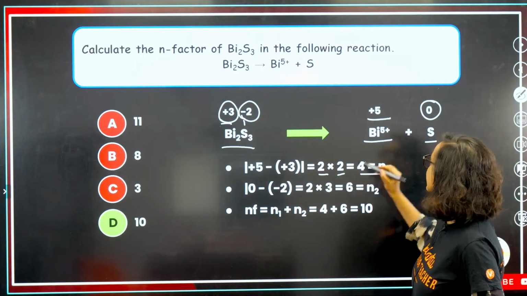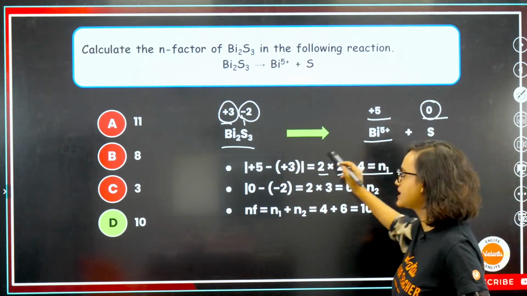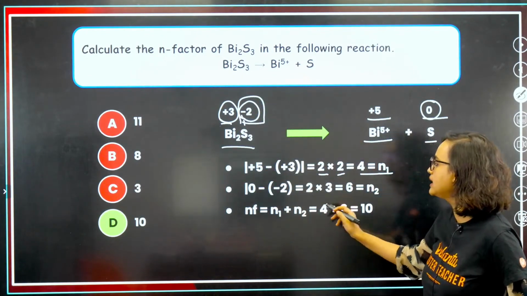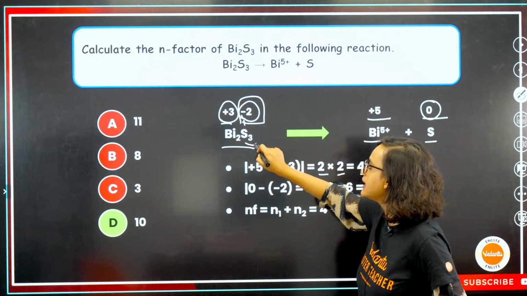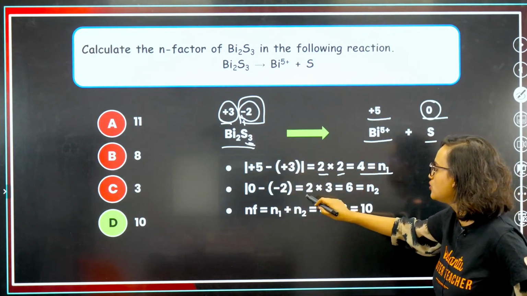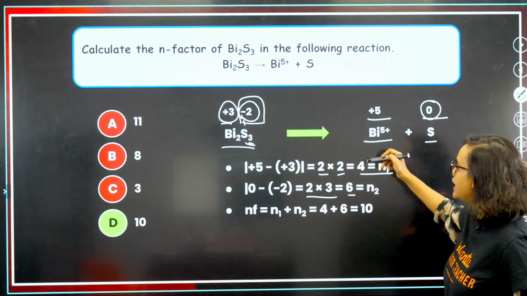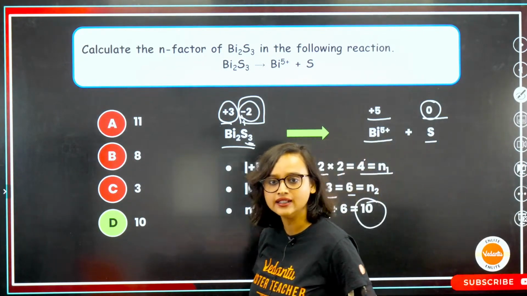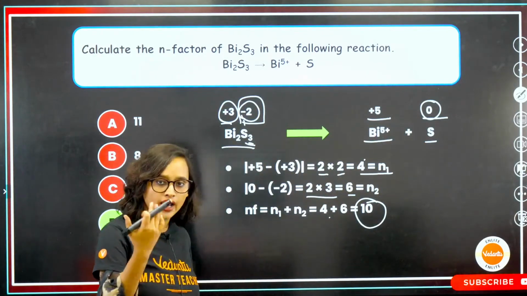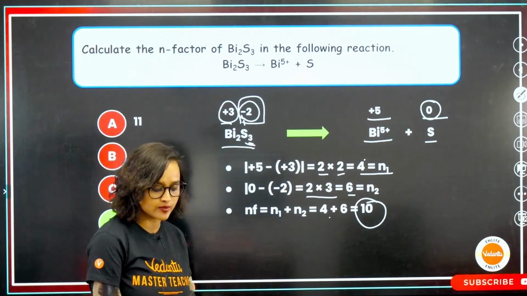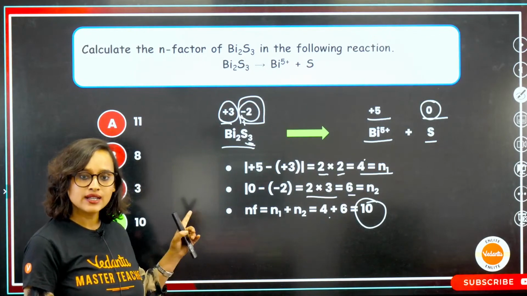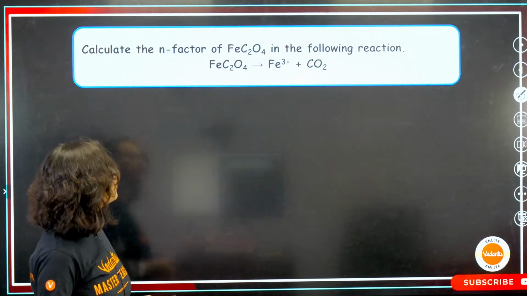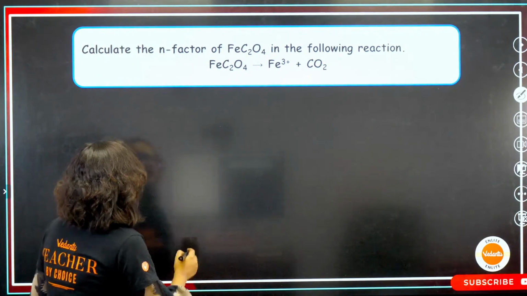Yes. Now next is, see, here it is 0. So product side minus reactant side, minus -2. What do we get here? So 2 into 3, here there is 3, so we are getting 6. Now 4 plus 6 is equal to 10. Is this easy? Now does it make sense? Chalo, I understood. You needed a little more explanation for the n factor. Now is this clear, guys? Great. Moving on, now tell me this question.